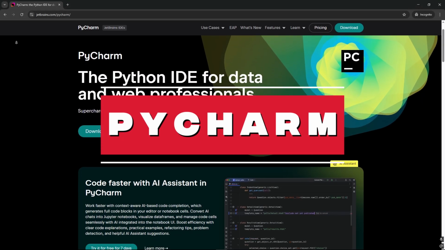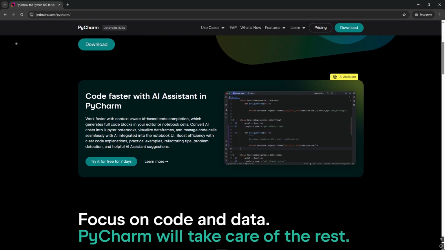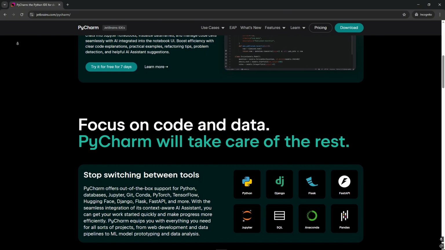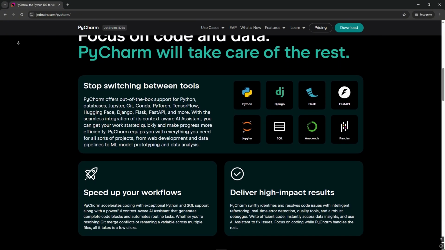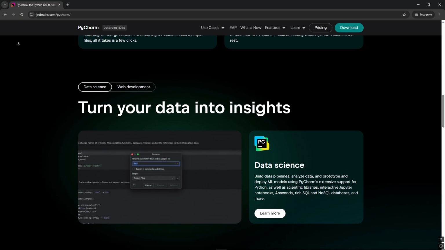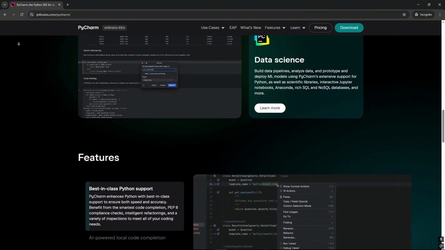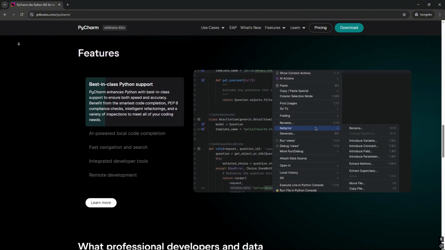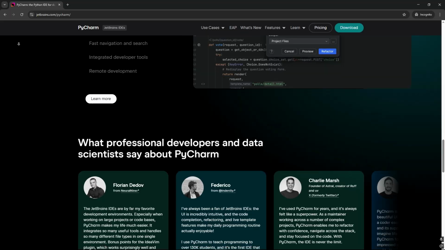PyCharm is an effective integrated development environment, or IDE, made especially for Python development. It offers a full set of tools for Python code writing, debugging, and testing to offer a stable and effective environment for Python application development.